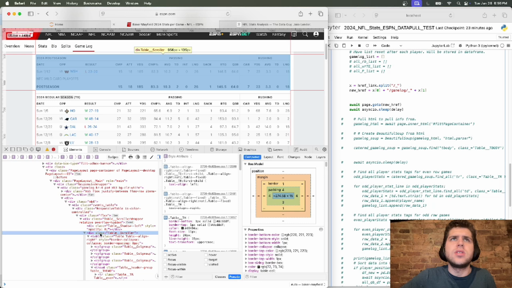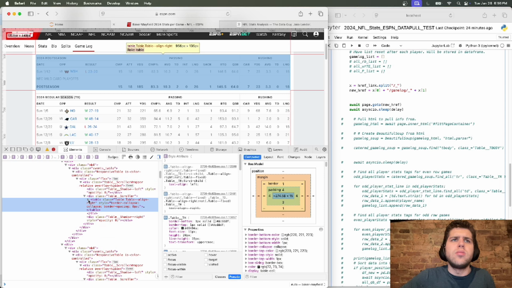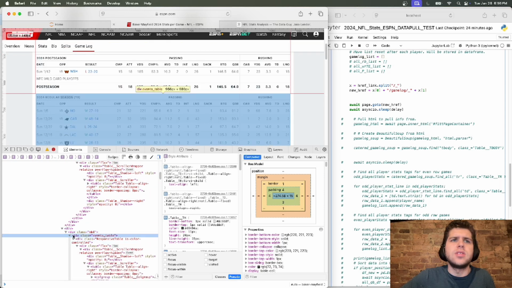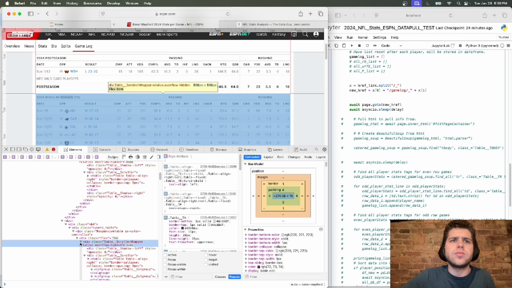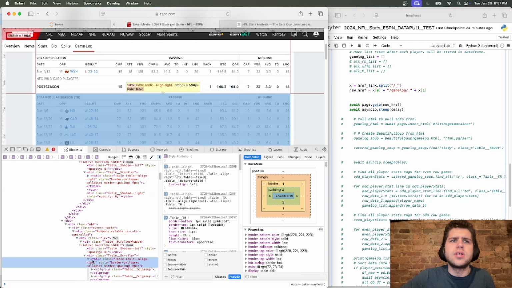So let's see. This takes a little bit of time. There might be a better way to do this, but I don't know the better way to do it, if there is. Table align, border collapse, border spacing. See, even these are called the same thing.